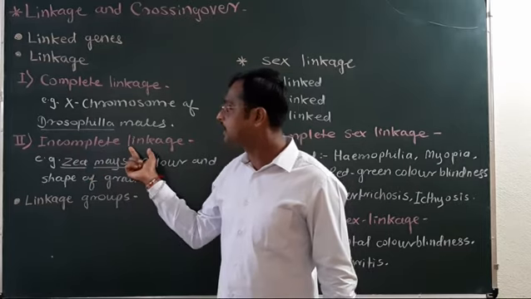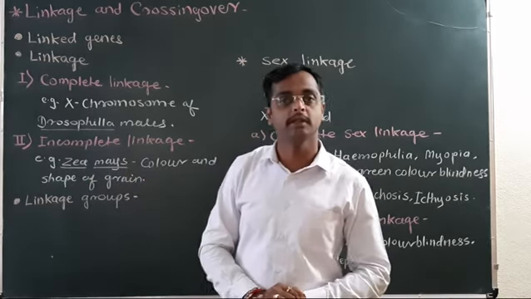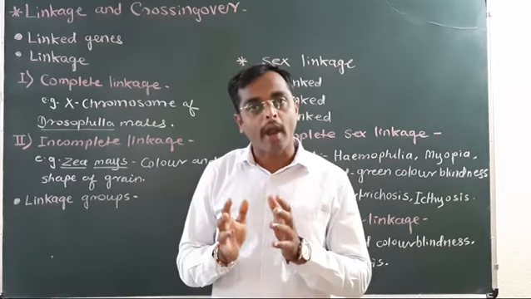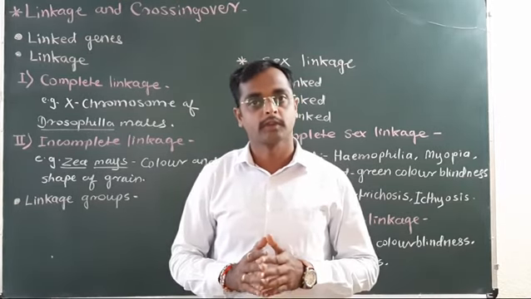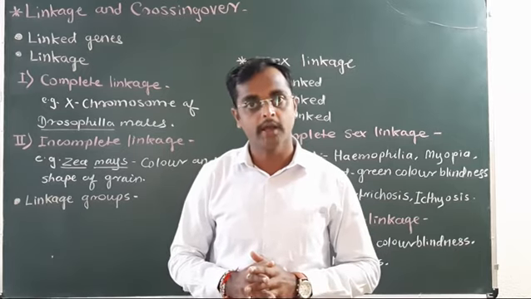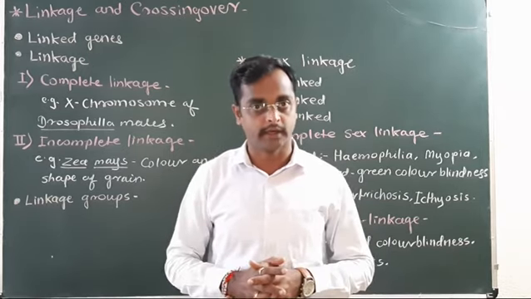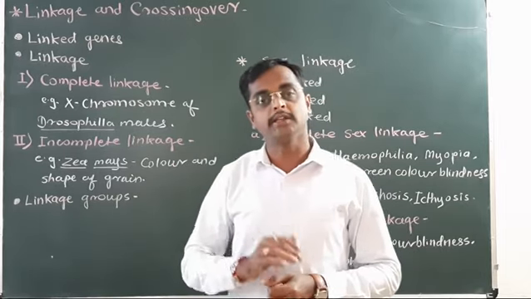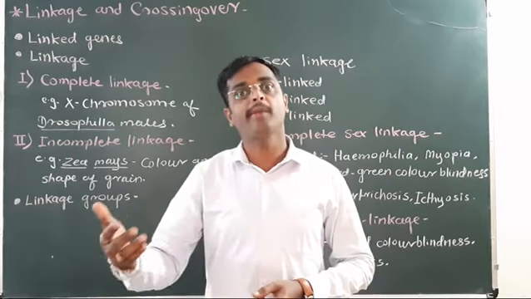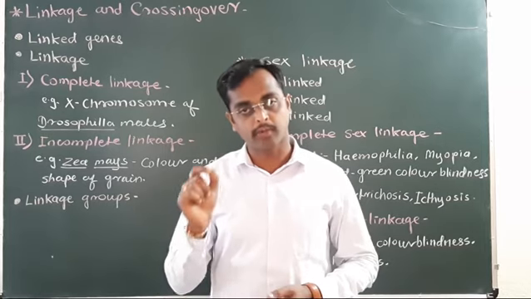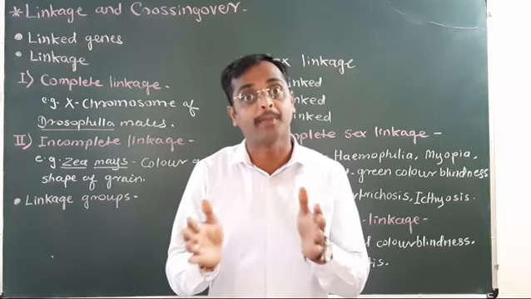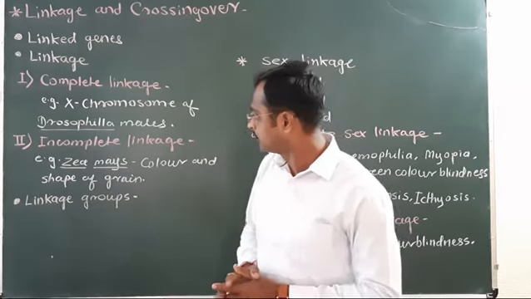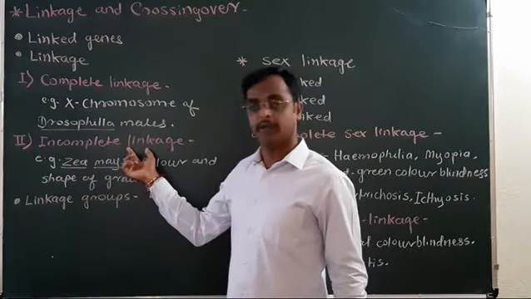Now, the incomplete linkage. Incomplete linkage means the genes present on the chromosome are widely or distantly located. The distance between the genes is more. In such a condition, crossing over may take place, and because of crossing over, the genes get separated. Such linkage is called incomplete linkage.